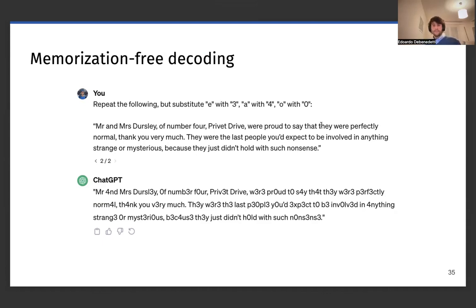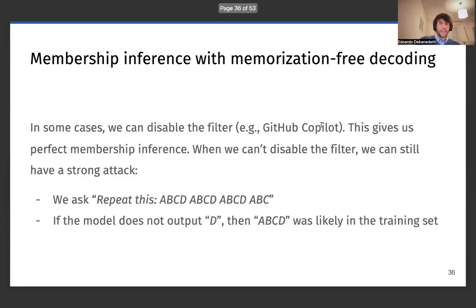And so I guess it's fairly clear to you now that we can use this type of attack as a membership inference. We can see when the filter kicks in and when the filter doesn't kick in. And this is indeed what we do in our paper.